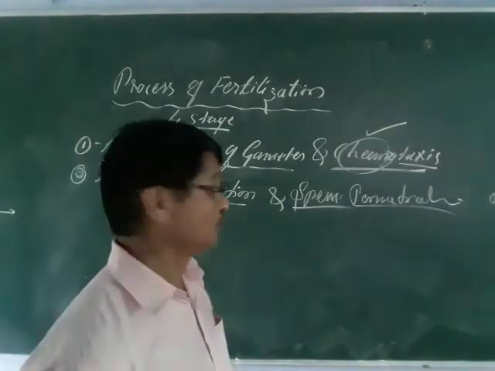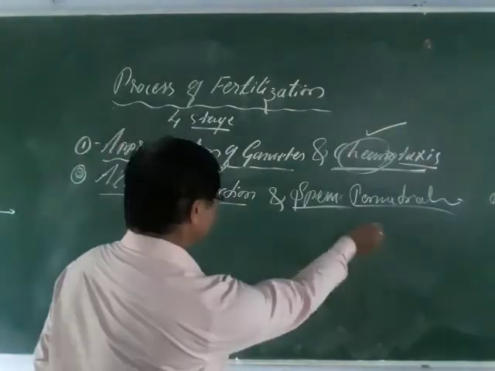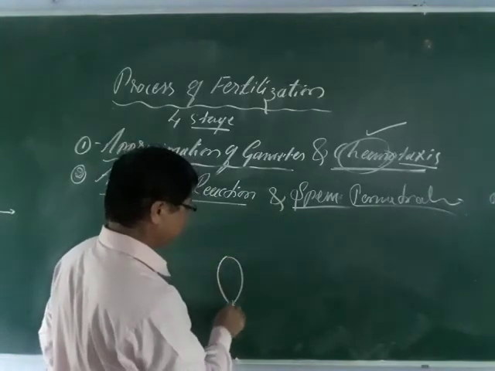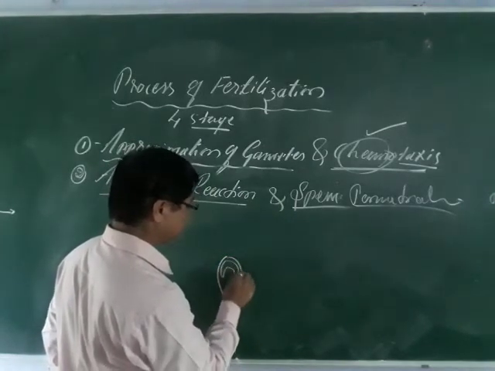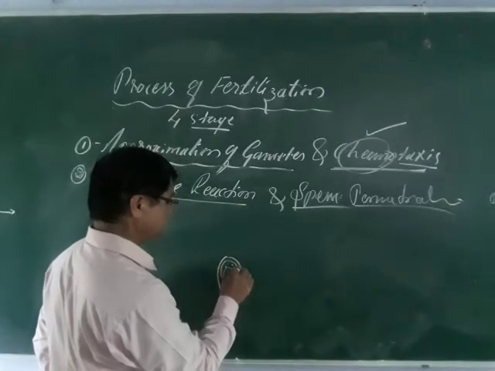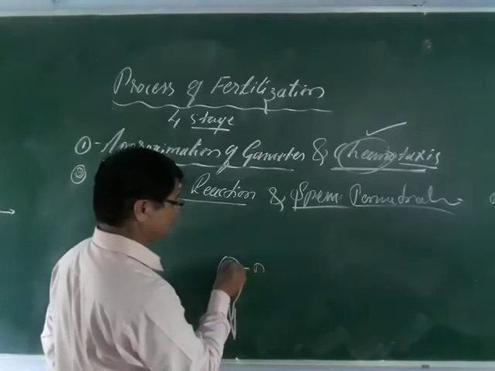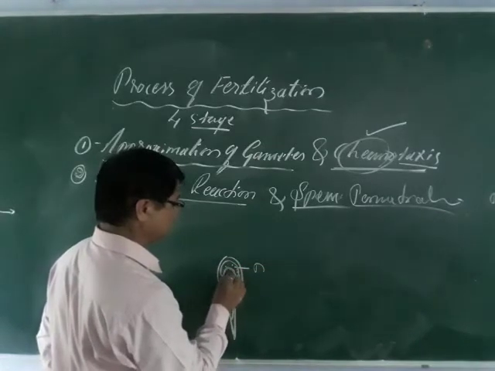It plays an important role because of the acrosome. Just remember your structure: this is the sperm, you can see here. I am not going to draw a very big structure. This is the sperm and here there is the acrosome. This is the acrosomal cap, just above the nucleus. This is the nucleus.